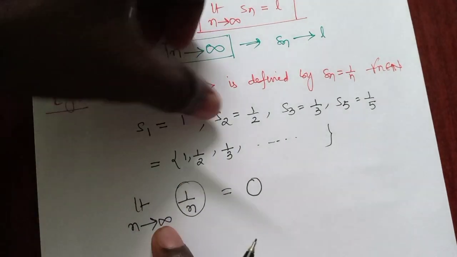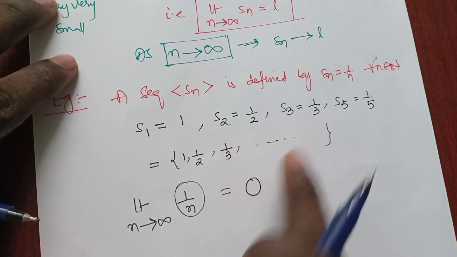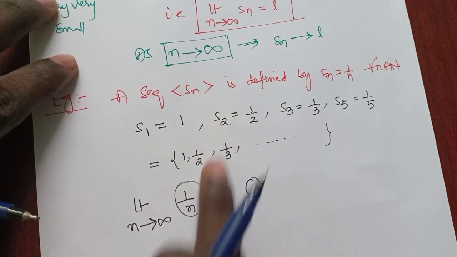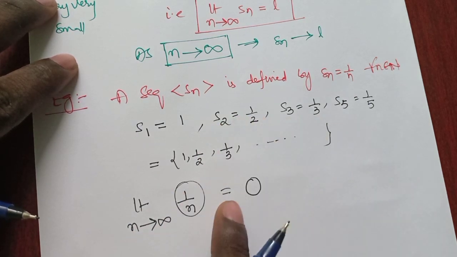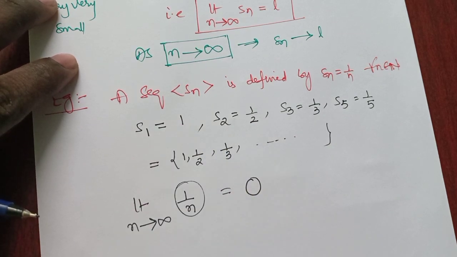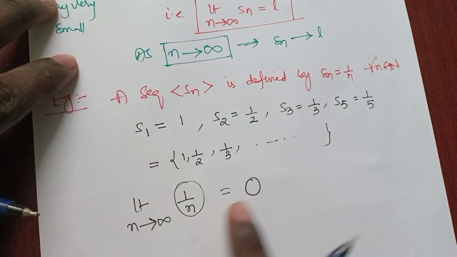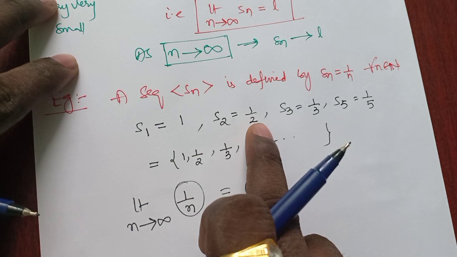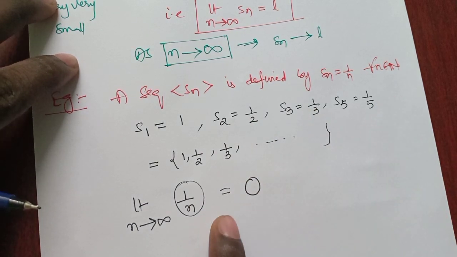If n equals 2, it is 1 by 2. If n equals 3, it is 1 by 3. As n is maximum, then only it approaches 0. If n is minimum, for suppose 1, then 1 is not close to 0. 1 by 2 is closer, 1 by 3 closer, 1 by 5 closer, and 1 by 10 is very close.